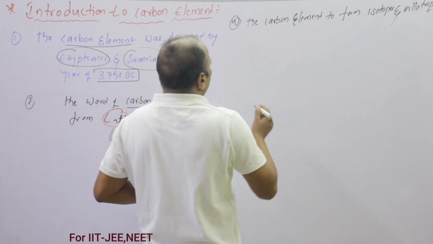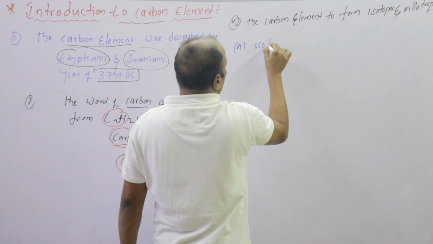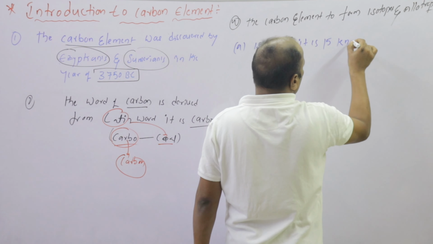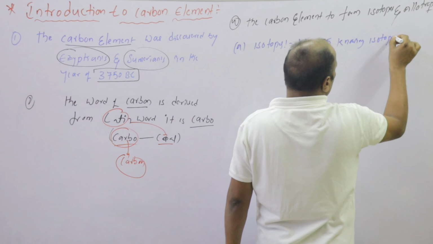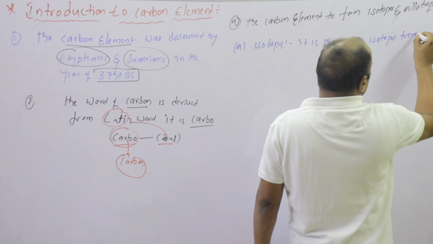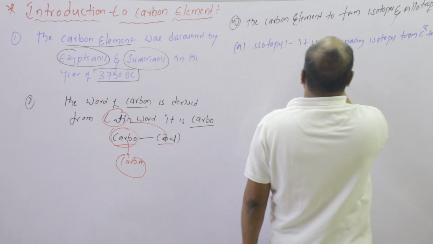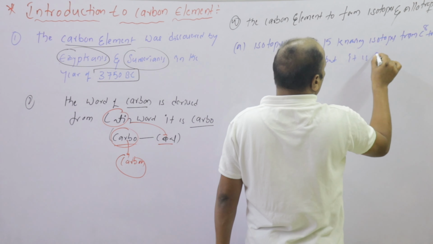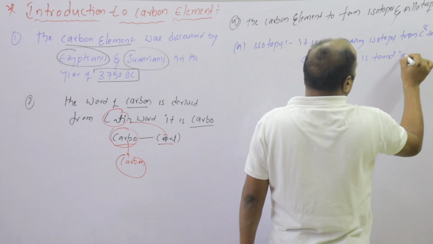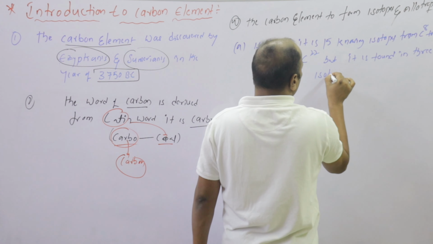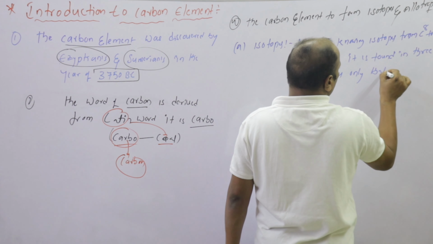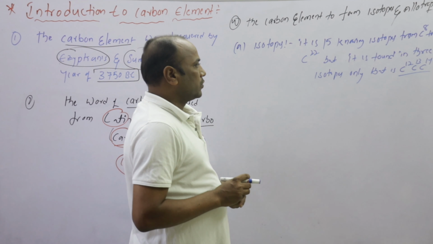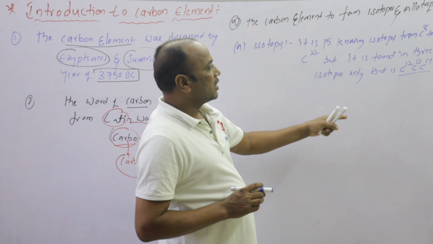First, let us see isotopes in carbon element. Carbon has 15 known isotopes, from C8 to C22, but it is found in 3 isotopes only, that is C12, C13 and C14.